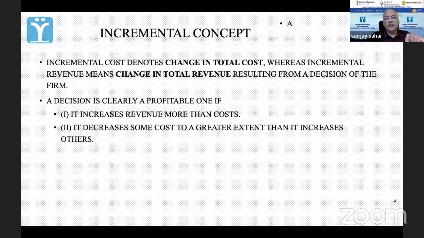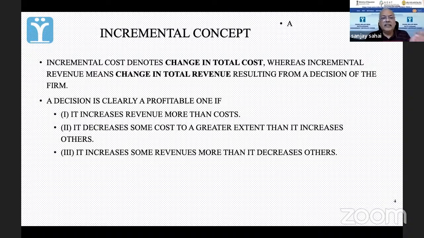The second concept is, suppose you make a decision in which you have to change the structure of cost. आप कुछ चीजों पे खर्च कर रहे हैं, you decide to change that, कि भाई इन चीजों पे कम खर्च करो, इन चीजों पे ज्यादा खर्च करो. Don't think in terms of production costs. Think in terms of other costs, like for example, selling and marketing costs. उसमें I'll give you an example here. तीसरा हो सकता है, it increases some revenues more than it decreases others.